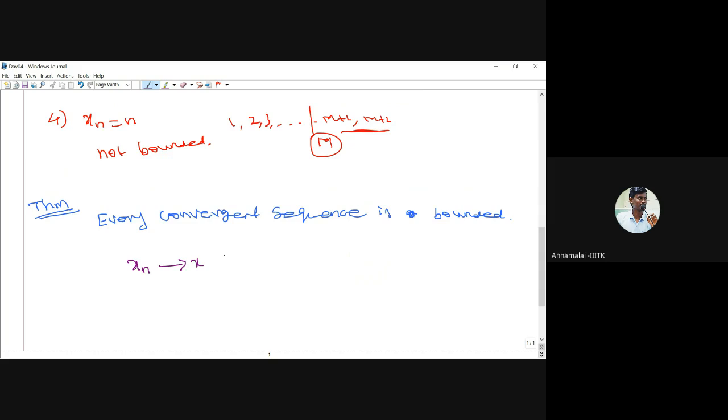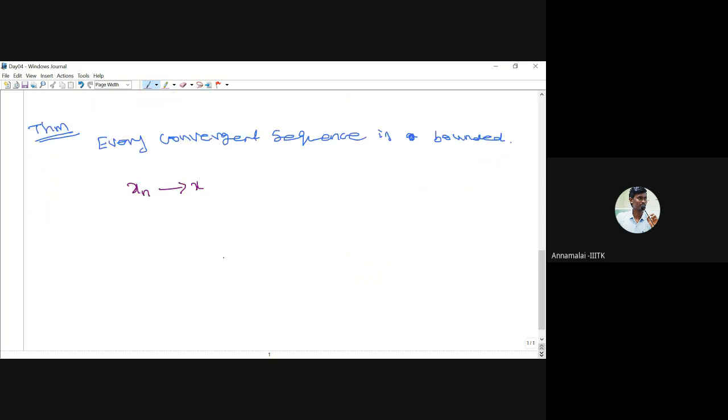Now we have to prove that we can find m such that modulus of xn is less than or equal to m. Now we know that by the definition of xn converges to x, what is the definition? If we take every epsilon greater than 0, there exists a stage n naught in N such that if you take any n greater than or equal to this n naught, modulus of xn minus x is less than epsilon.